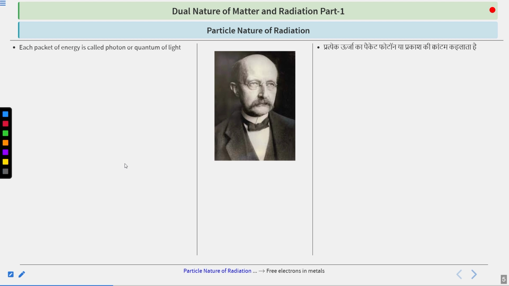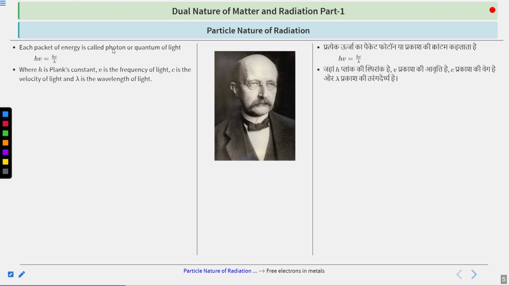Each packet of energy is called a photon or quantum of light. So both names could be used; do not get confused whether it's photon or quantum. It is represented by E = hν = hc/λ, where h is Planck's constant, ν is the frequency of light, c is the velocity of light, and λ is the wavelength of light.